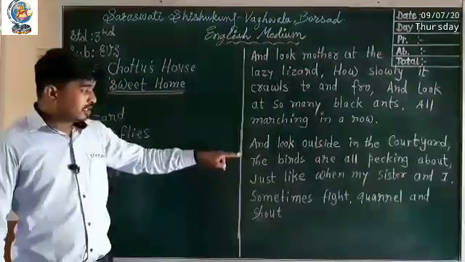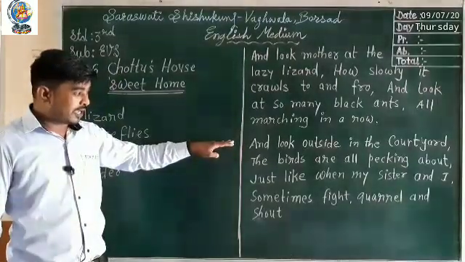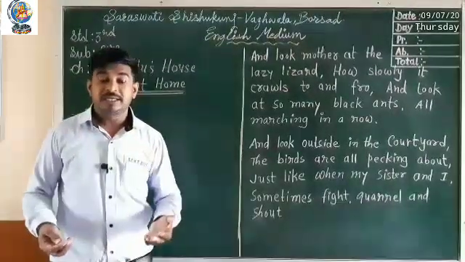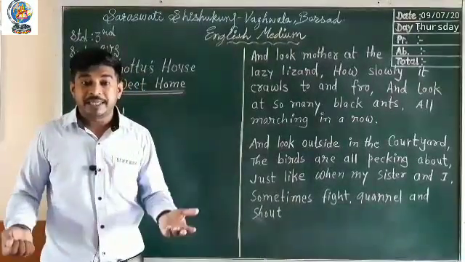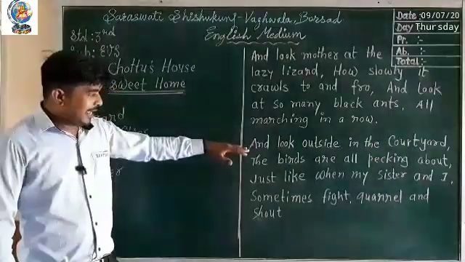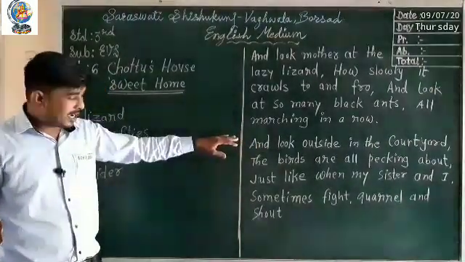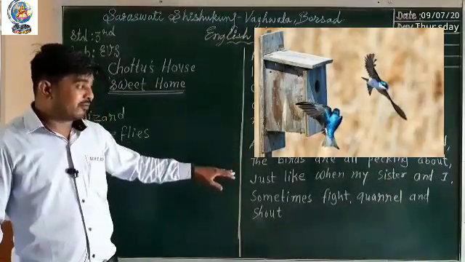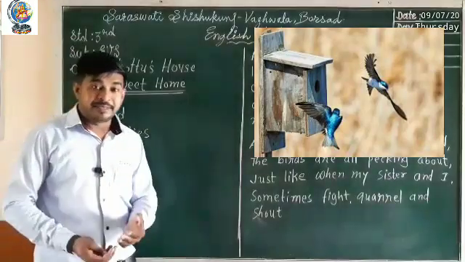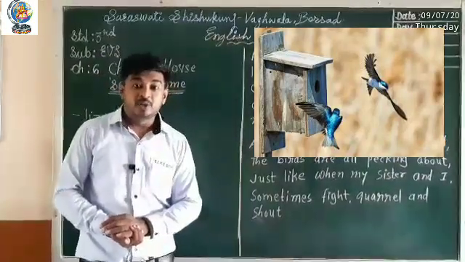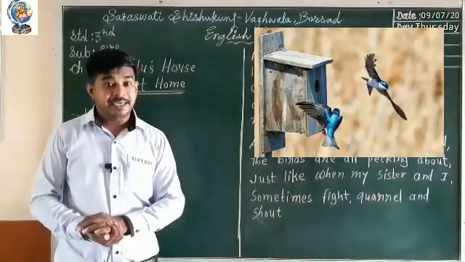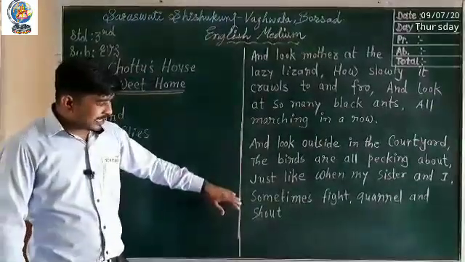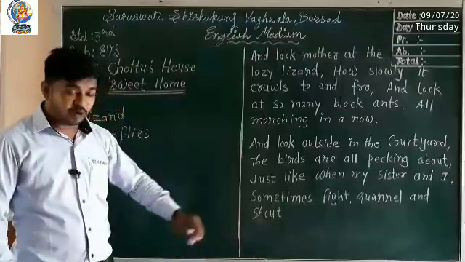Okay. Next. Look outside in the courtyard. The birds are pecking. Pecking means they are doing mischief. They are playing. They are quarreling. And look outside in the courtyard. The birds are all pecking about, just like when my sister and I. Means he is telling his mother, look, mother, those birds are pecking. Means they are also quarreling like me and my sister. Sometimes fighting, quarreling and shouting.